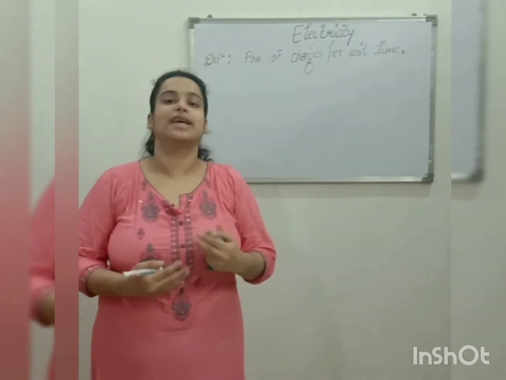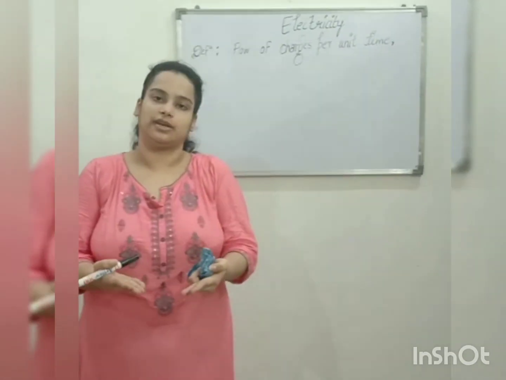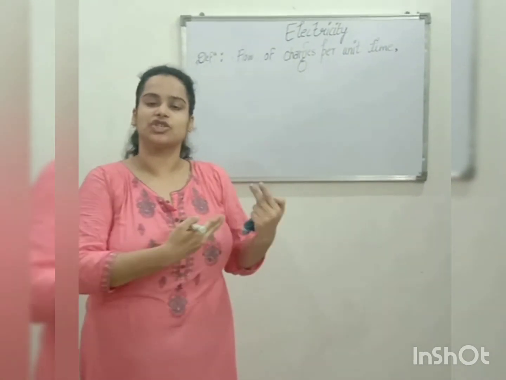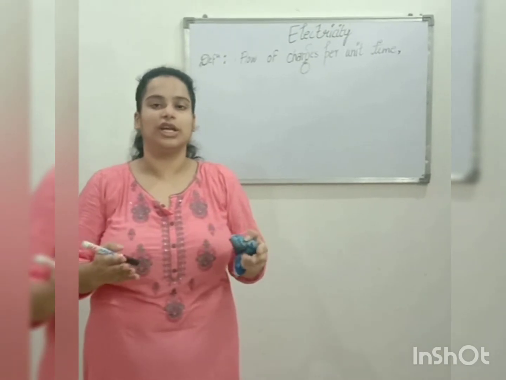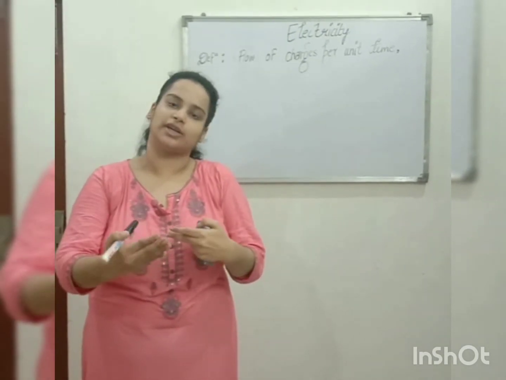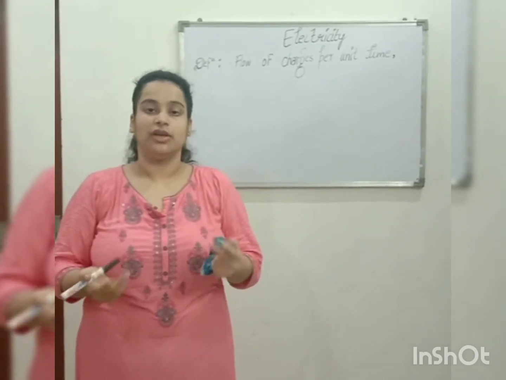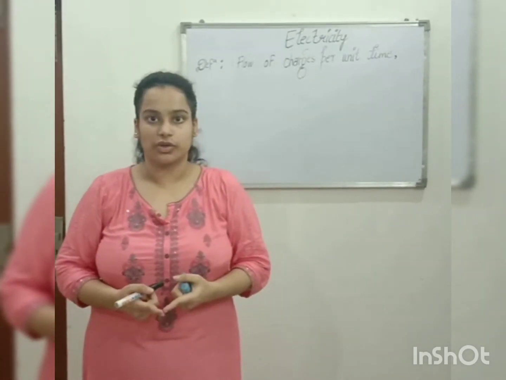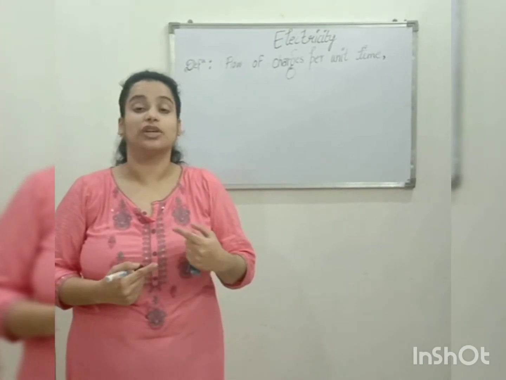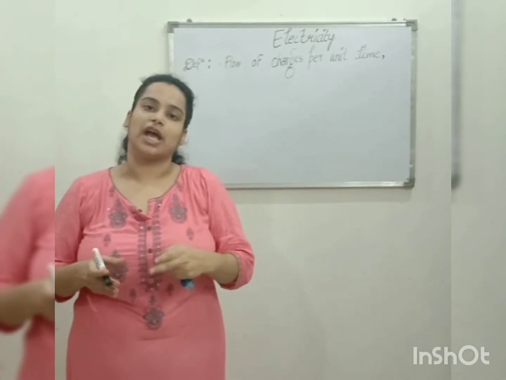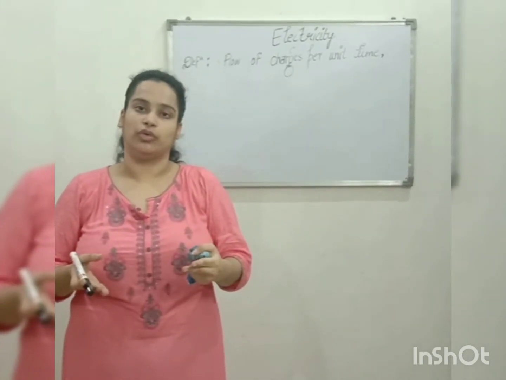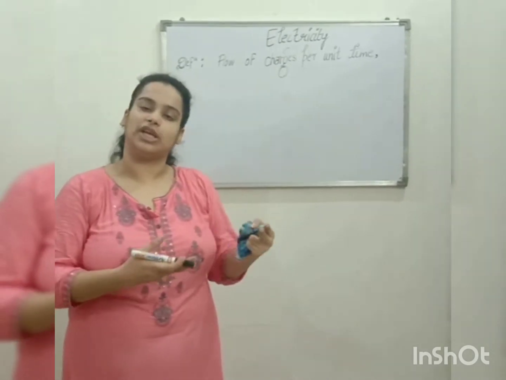Metals are just like kings. They always want to donate. They always want to donate in such a way that we see there are free electrons. They want to donate from one atom to another atom. But insulators, they are not like that. Okay. So here I will answer your question: what are free electrons, how can they move, how can they flow, and what is meant by the flow of free electrons. Okay.